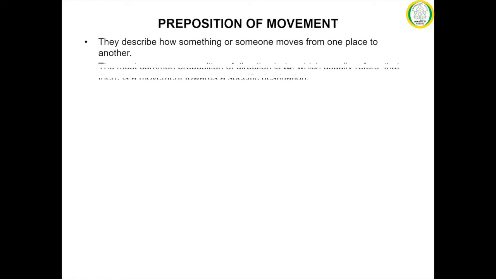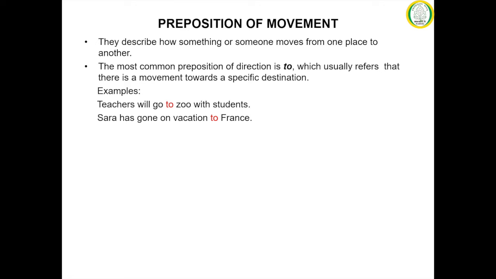So, moving on to the third type of preposition, that is, prepositions of movement or direction. The preposition of movement describes how something or someone moves from one place to another. The most common example of a direction preposition is to, which usually refers to a movement towards a specific or definite destination. The examples are as follows. Teachers will go to the zoo with students. Sarah has gone on vacation to France. In both of the sentences, zoo and France are the specific destinations.